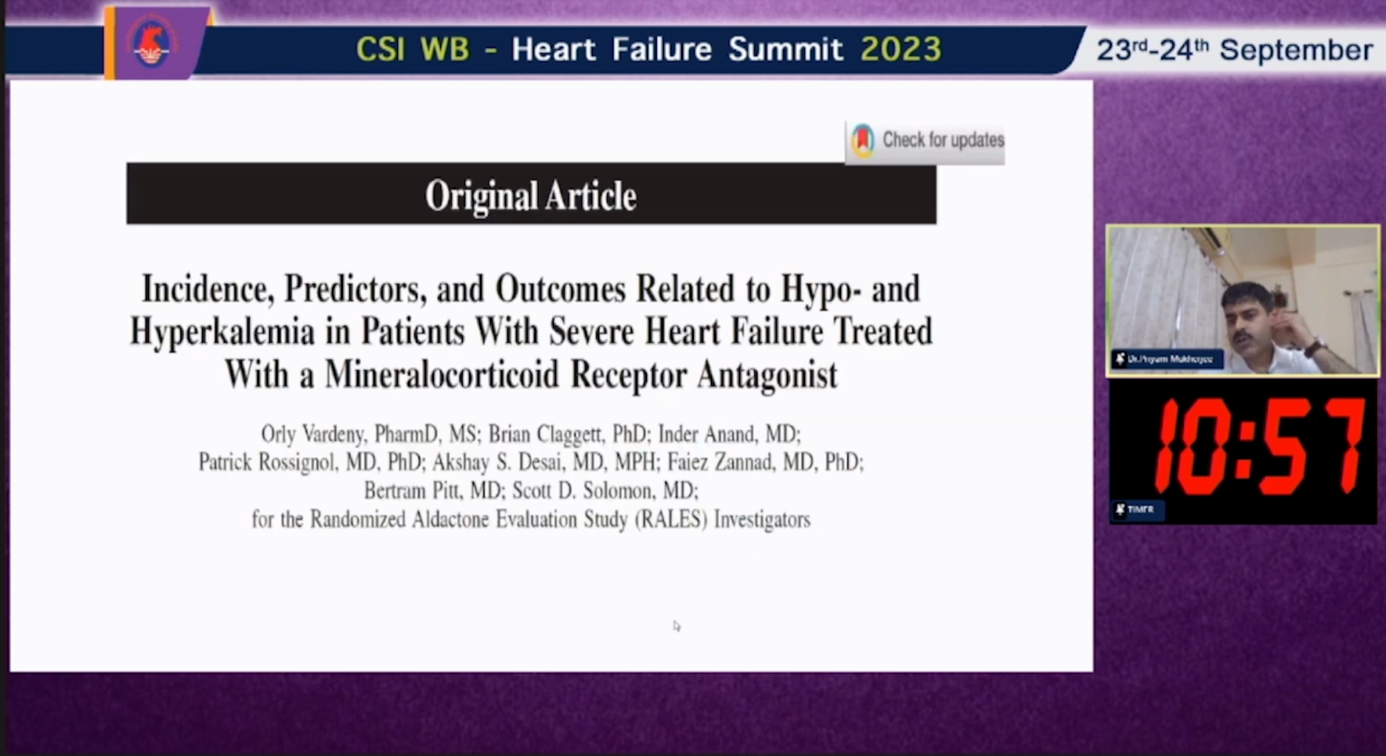Now, today I am going to share one very interesting, very beautiful article. It is basically the randomized RALES trial and an analysis of this trial, and they have a very good insight into this study and what the outcomes are. I will go through it in my next few slides.